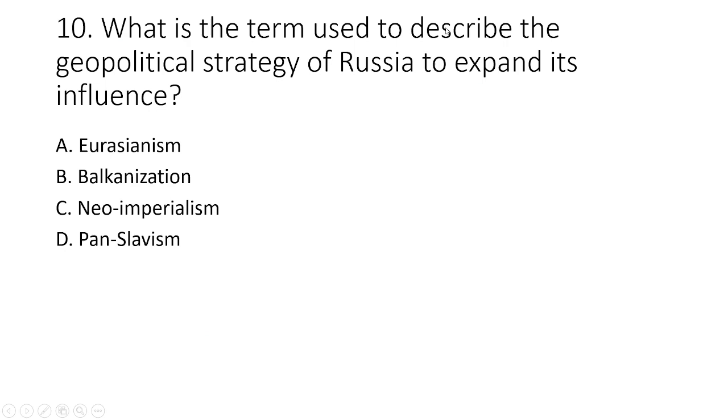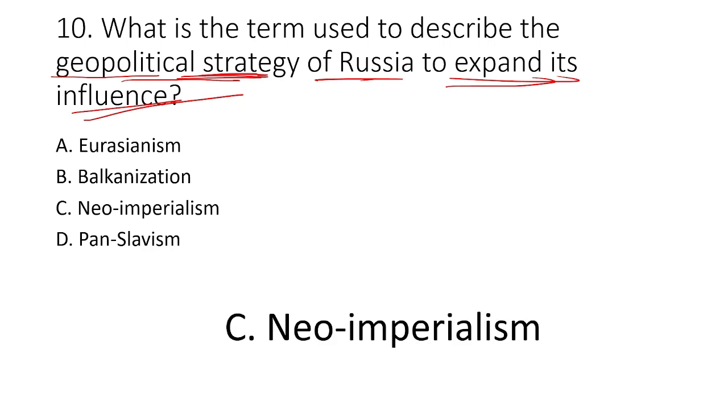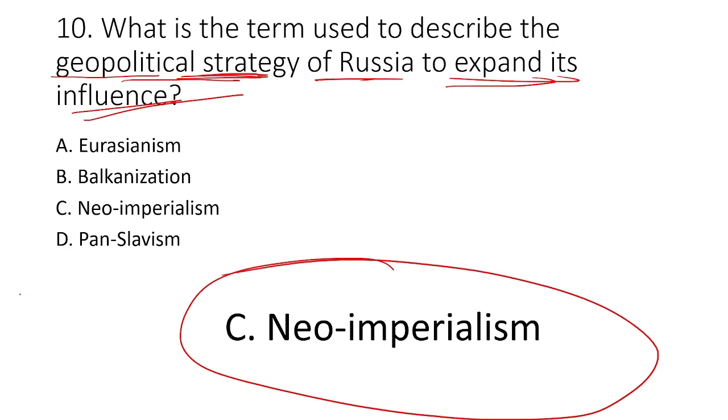What is the term used to describe the geopolitical strategy of Russia to expand its influence? Okay, what is the question? Geopolitical strategy of Russia to expand its influence. Like Russia wants to expand its influence to its neighboring countries or to the countries which were earlier part of the Soviet Union. So out of these four options, which one is correct? The correct option is option C, neo-imperialism. Okay, this is the strategy adopted by Russia to expand its influence. We move to the next question now.